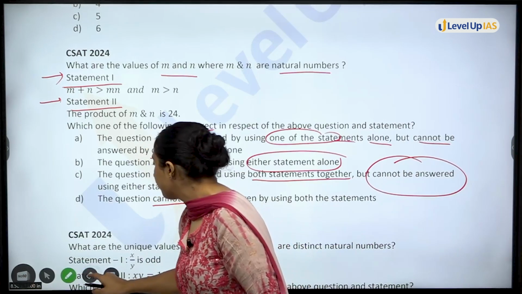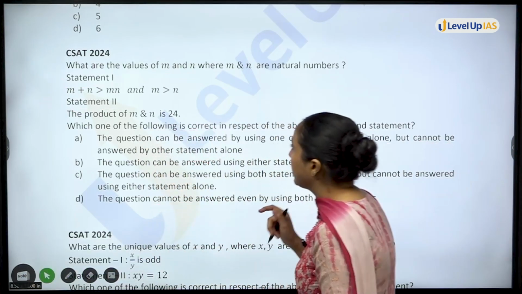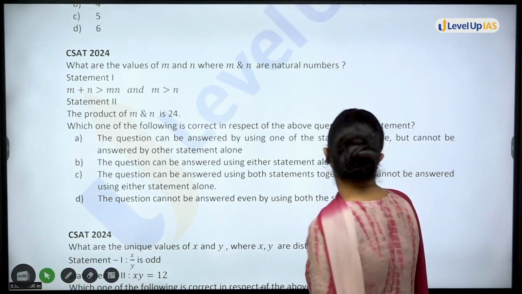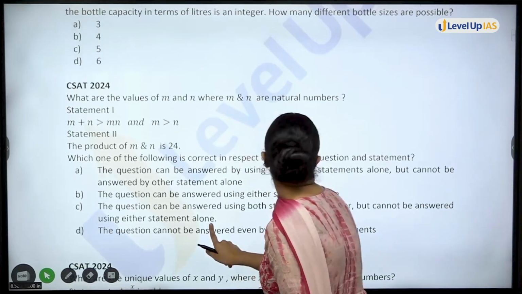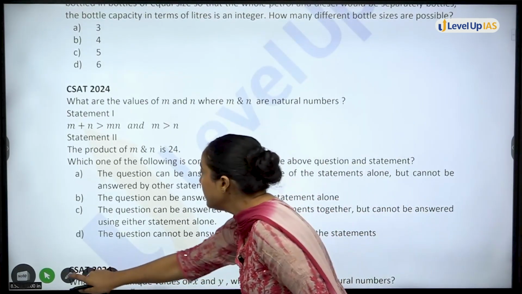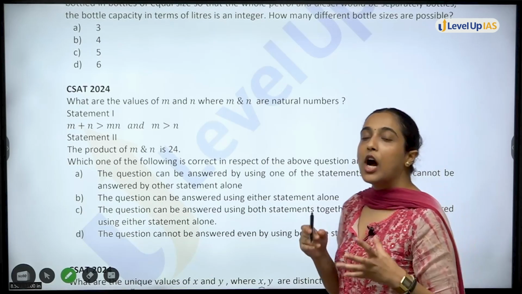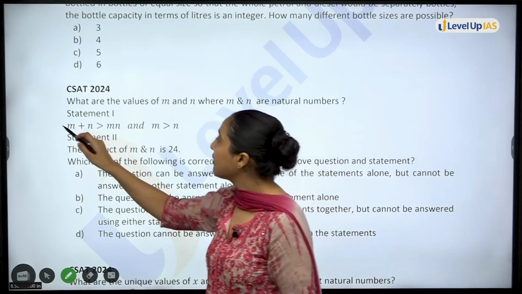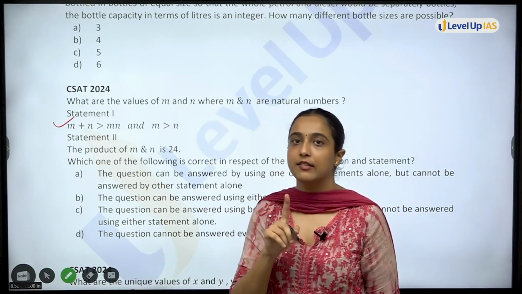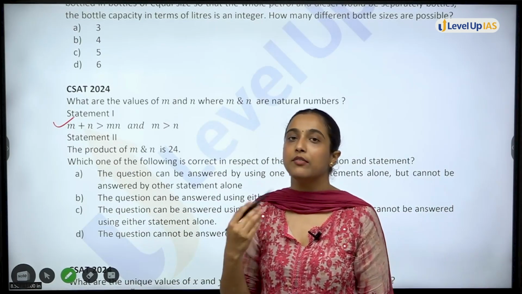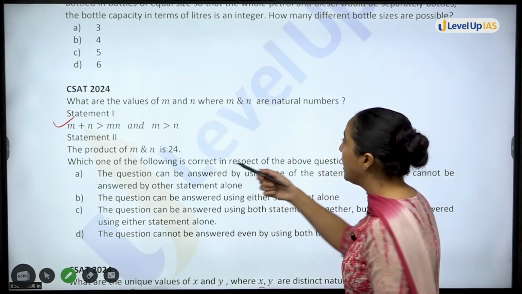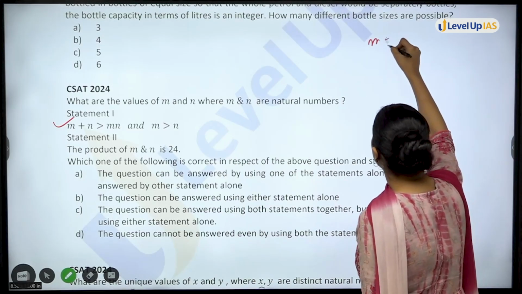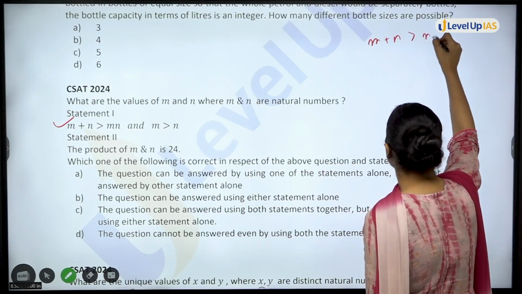Now let's see what the statements are. m plus n. Let's solve this here only. First is the first statement. I will try to solve the question using only statement 1 first. I will see whether I can solve it using statement 1 only. m plus n is greater than mn.